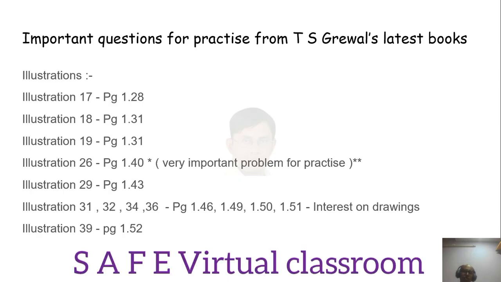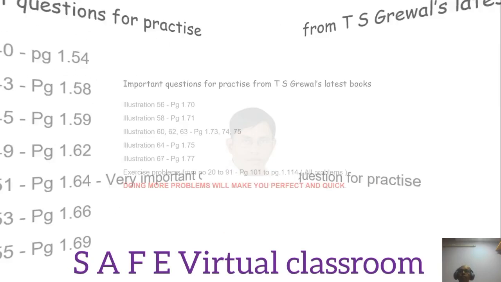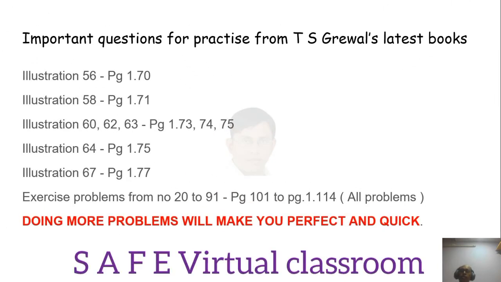Illustration 39 page 1.52. Illustration 40 page 1.54, illustration 43 page 1.58, 45 page 1.59, illustration 49 page 1.62, illustration 51 page 1.64. Very important question for practice again. Likely to come again and again, appearing in the question papers again and again. Illustration 53 page 1.66, illustration 55 page 1.69. Important questions for practice again.